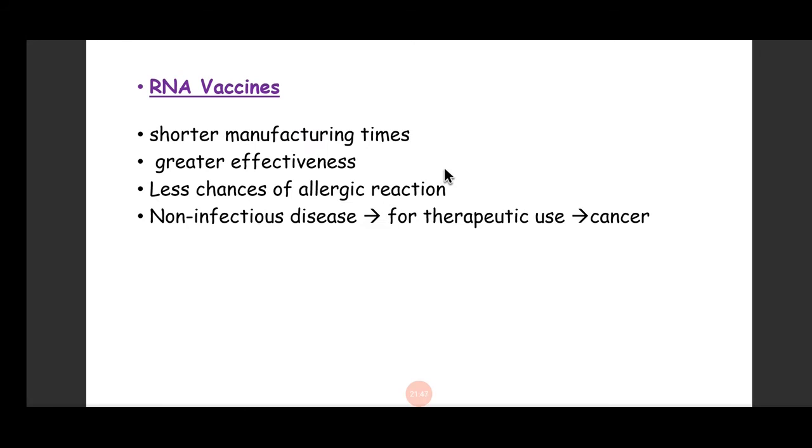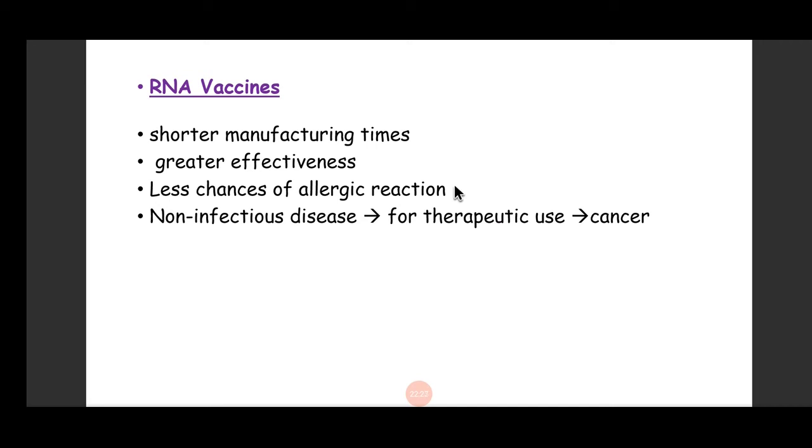The advantage of using RNA vaccine is it takes very little time to manufacture them, and they are highly efficacious. There is less chance of allergic reaction because we are not using any protein in it. Proteins are usually more allergenic. Still, some people are also allergic to the lipid used in the vaccine, so very rarely we can see allergic reactions in RNA vaccines also, but usually they are less.